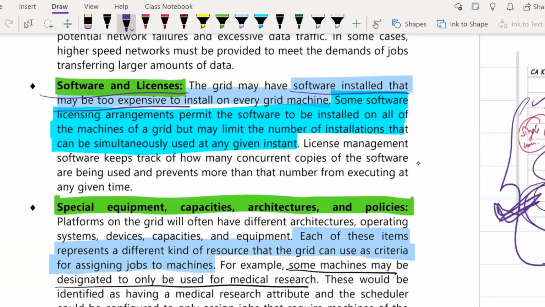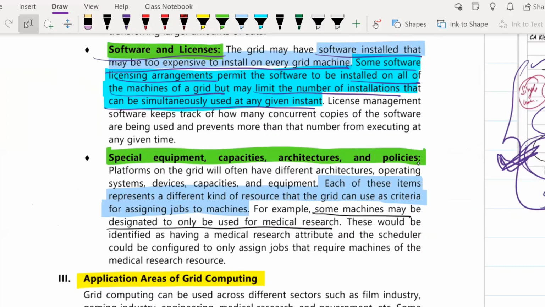So here they're talking about software and licenses. Software installed may be too expensive to install on every grid machine. So here what they are telling is, some software licensing arrangements permit the software to be installed on all the machines of a grid, but may limit the number of installations that can be simultaneously used at any given instant. That means at one instant only a few will be able to use that software. So software also can be shared over the network. Everybody can install it, but only a few people will be able to use it.